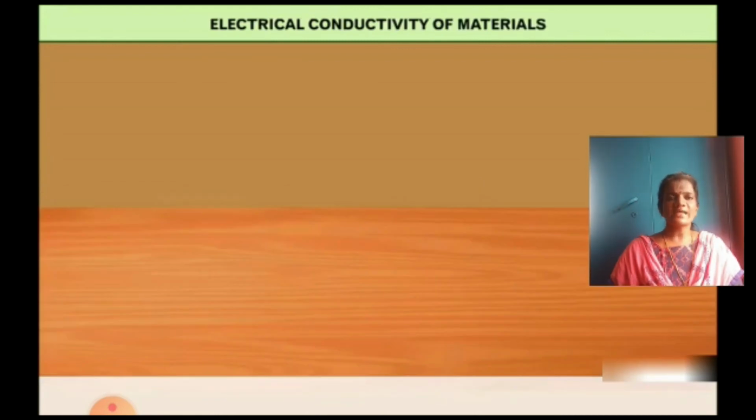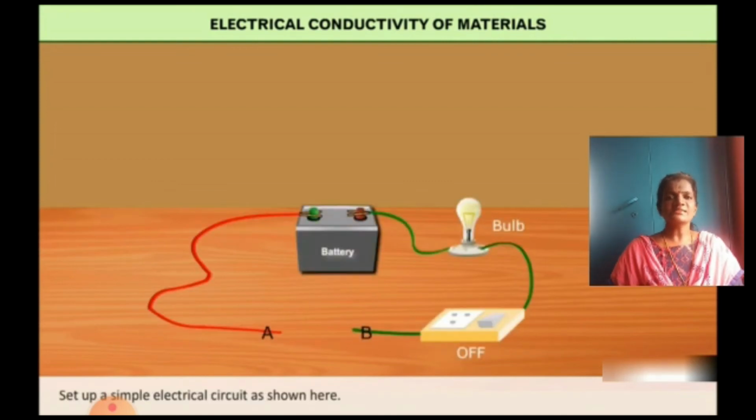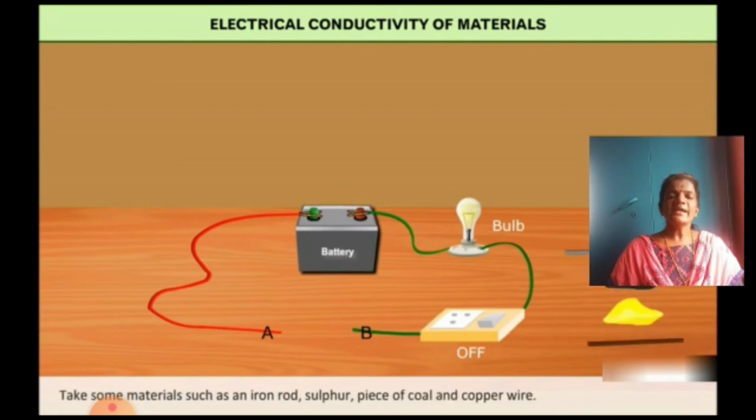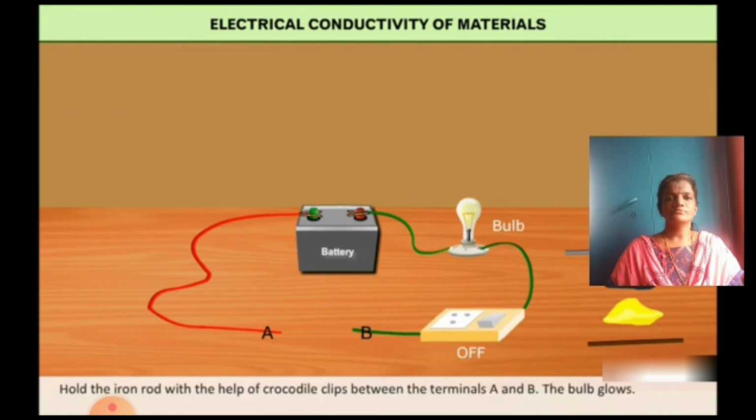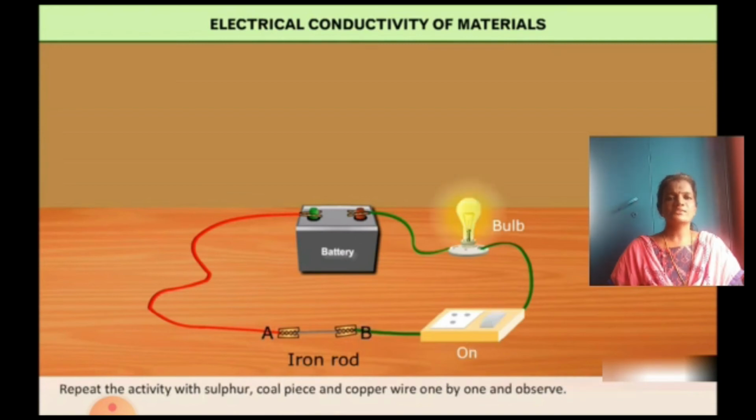Let us perform the electrical conductivity of materials by another activity. Set up a simple electrical circuit as shown here. Take some materials such as iron rod, sulfur, piece of coal and copper wire. Hold the iron rod with the help of crocodile clips between the terminals A and B. We can see that the bulb glows.